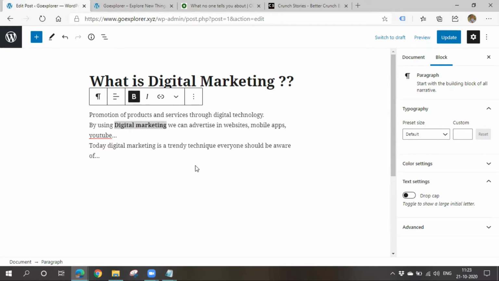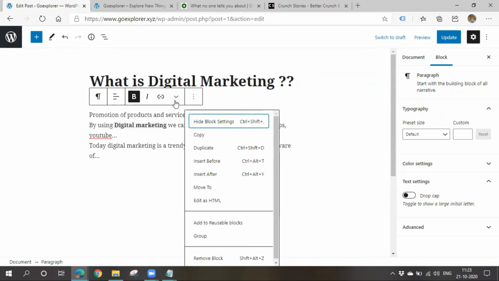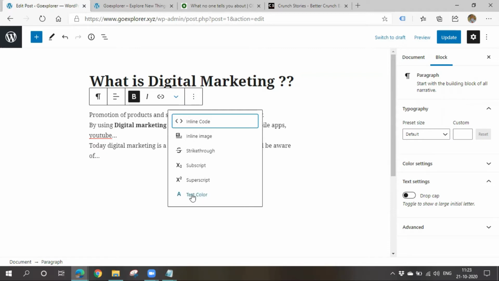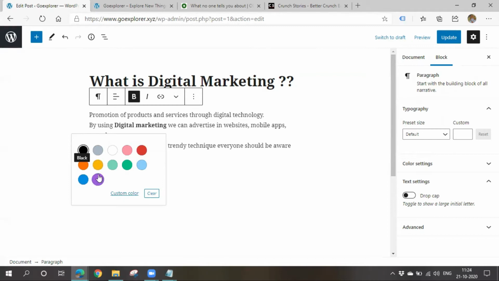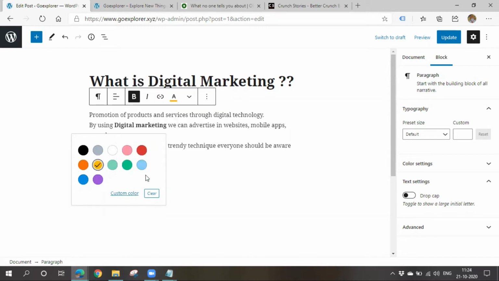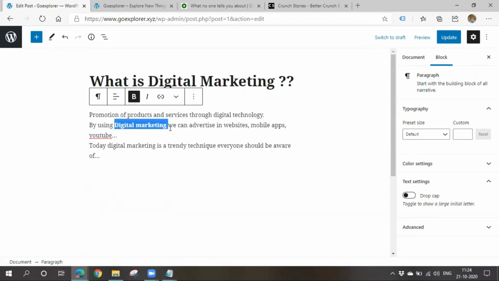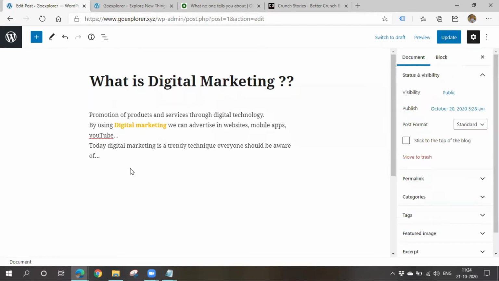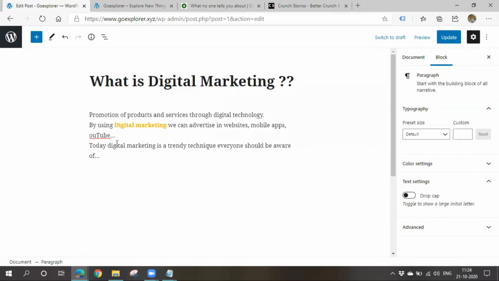make changes to the text, and you can also add some color. You'll find an option called text color here in the drop down. Simply go to the text color and you can choose whatever color you want. If you don't like any of the colors, go for a custom color. You can pick one. Okay, I'll pick this one. I have to select the text first. Right, it will be displayed like this. Okay, I'll update it.